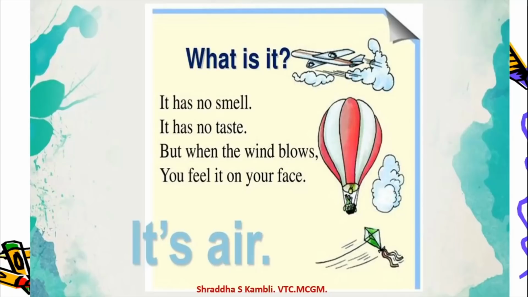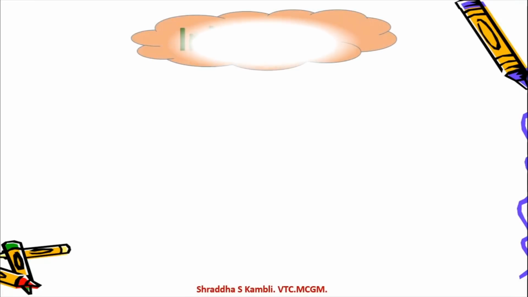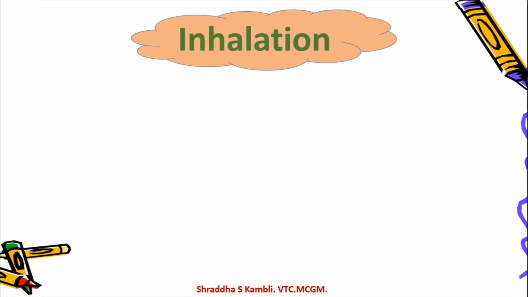Okay, now children, slowly and slowly we are growing up, isn't it? From the second standard, we have come to the third standard now. So a little bit now we will have to learn bigger words and we will have to try and understand what the meaning of some bigger words are. So let us try and see some big words here now. So let me read it for you and let me say it for you so that you understand what the word is and you know how to say it properly. So see, the word is inhalation.